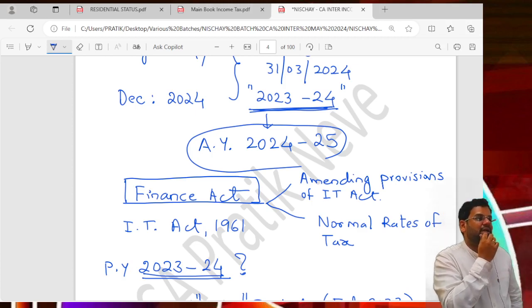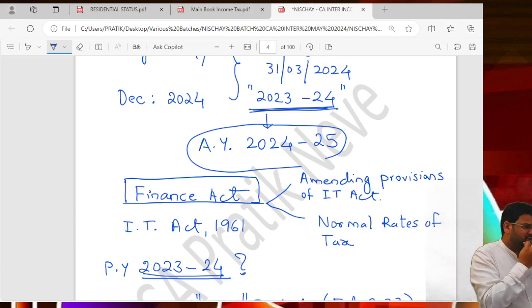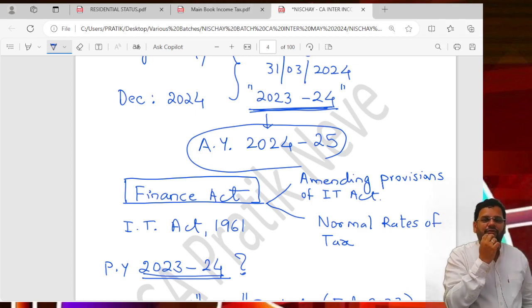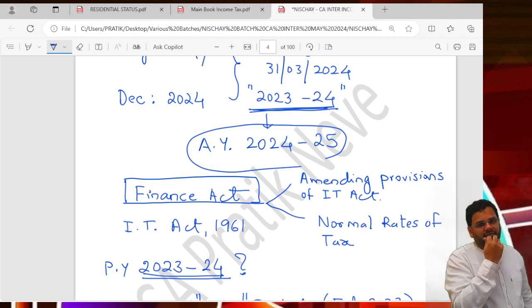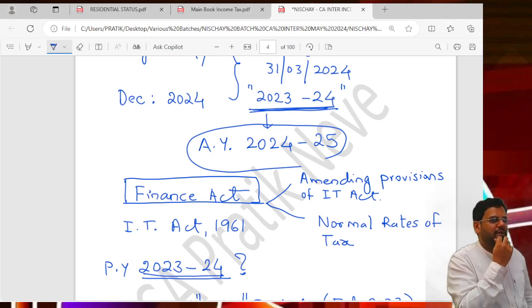Okay, I will give you another example. It is very early for you to understand 100% what I am saying, but slowly, steadily, as we go ahead in this batch, you will understand.